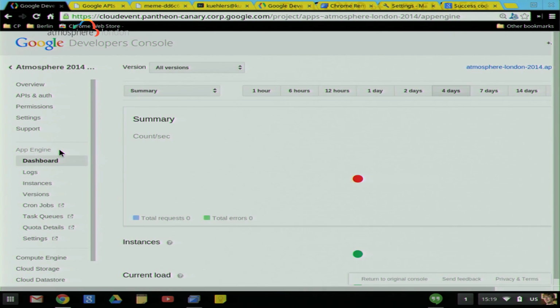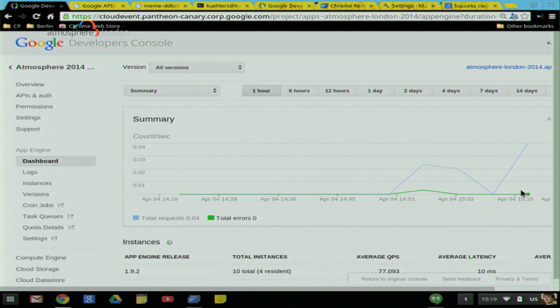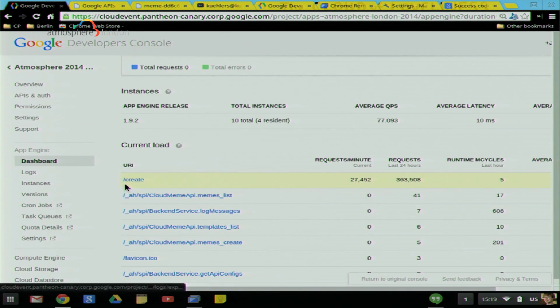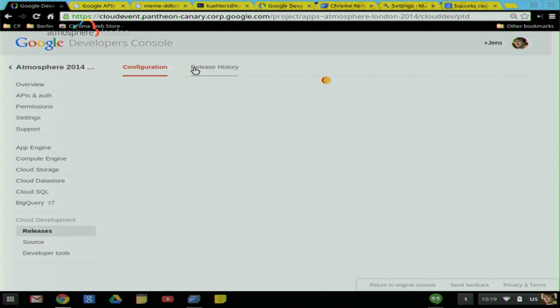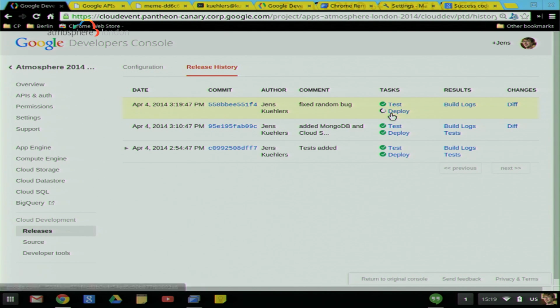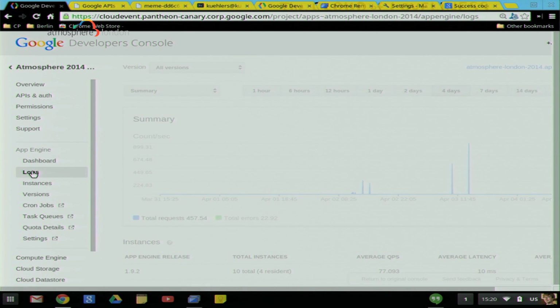Let's look at the dashboard. We could actually probably see the errors. There's the requests coming up. Errors still very low. It should come up. We have 10 instances running now. If I go back to the release history now, hopefully I should see that fix being deployed. And it is being deployed in this moment. It's not deployed yet. But I can go back to my logs and see what's happening.